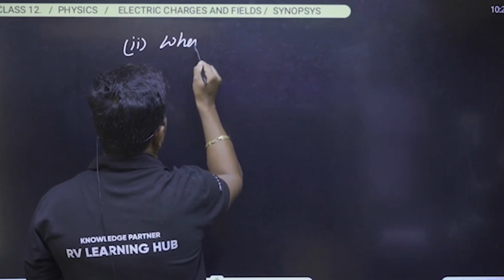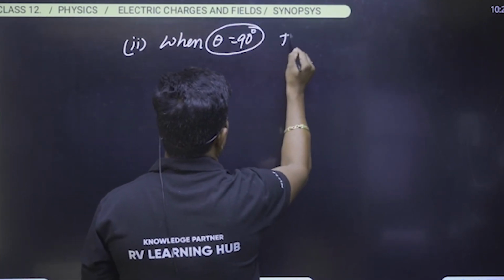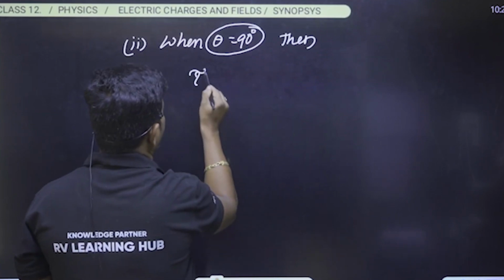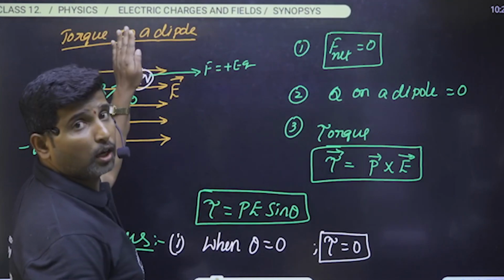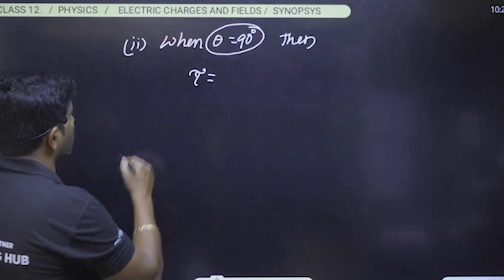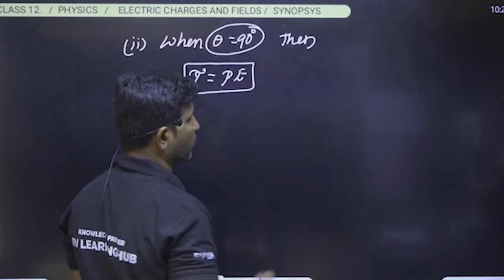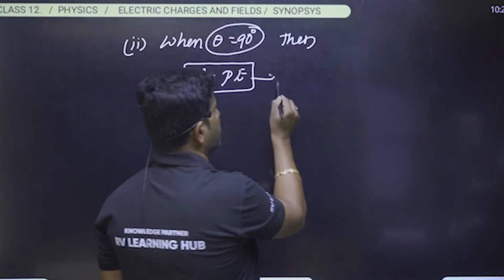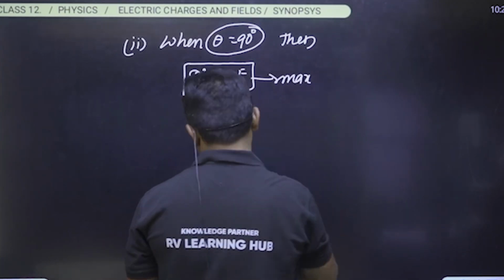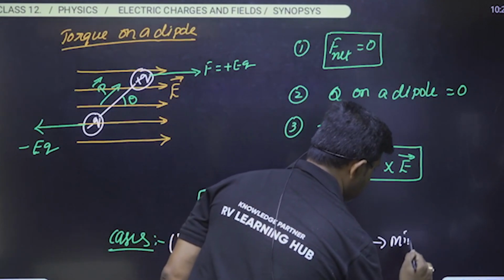And second case, when theta is equal to 90 degrees, what is the torque acting on the dipole? If the dipole is placed perpendicular to the field, then torque is equal to PE. Tau is equal to PE. So we can say it is a maximum. And when torque is equal to 0, it indicates a minimum torque.